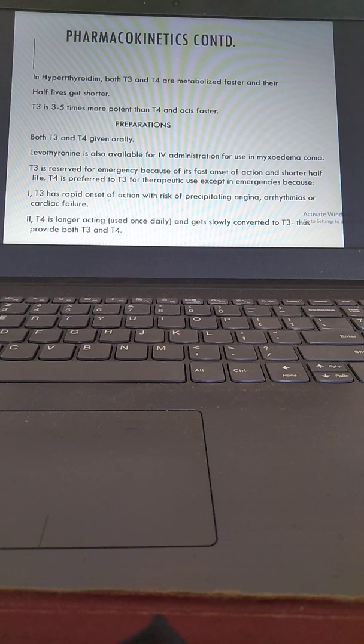T4 is preferred to T3 for therapeutic use except in emergency because, number one, T3 has rapid onset of action with risk of precipitating angina, arrhythmia or cardiac failure because of the cAMP. T4 is longer acting, used once daily and gets slowly converted to T3, thus providing both T3 and T4.